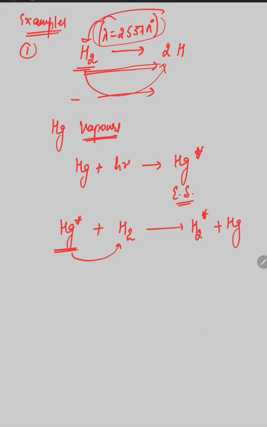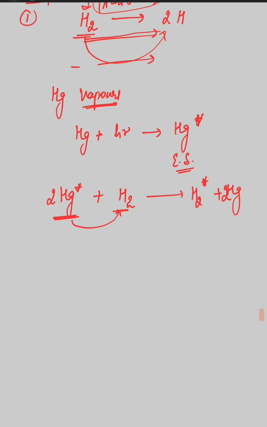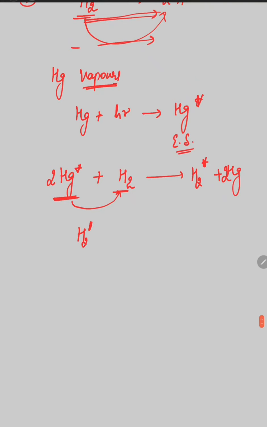ठीक है, since mercury excites the two hydrogen atoms of hydrogen molecule, so there are two mercury molecules utilized here to excite the hydrogen molecule. Okay, now the hydrogen in the excited state, it then dissociates to the two hydrogen atoms.